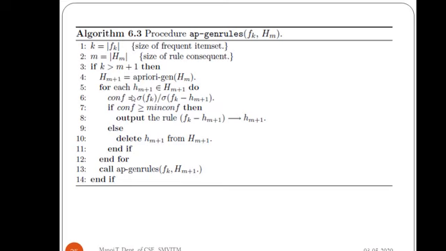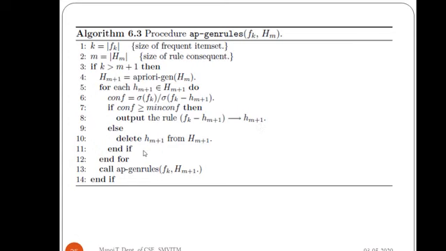Once we calculate this confidence, we check if this confidence is greater than or equal to the minimum confidence, that is the threshold selected by the designer or the implementer of the problem. If the confidence is greater than or equal to the minimum confidence, then you output the rule, that is Fk minus H m plus 1 implies H m plus 1.